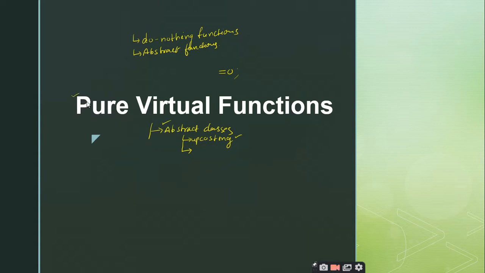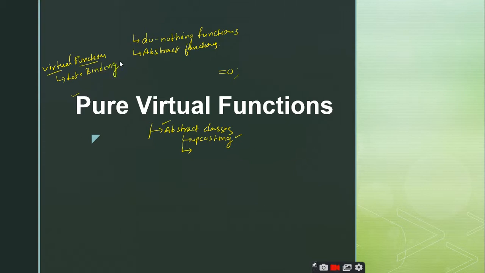Can anybody tell me what is the use of virtual functions? For some time forget about pure virtual functions. What is the main purpose of a virtual function? It helps in implementing function overriding. Okay, to implement function overriding, it is accepted, but what is the actual purpose of a virtual function? Yesterday we have seen it. To implement late binding. Super, right? It is used to implement late binding.